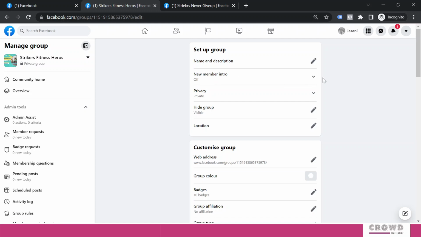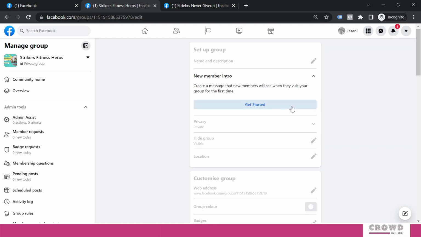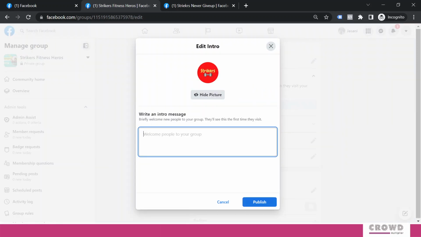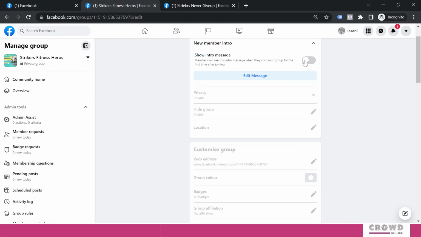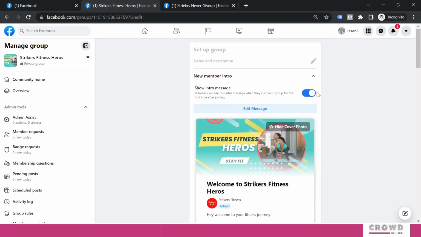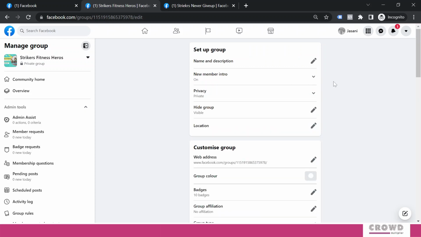So now look at this new member intro. We'll click this drop down, that is by default it is off. If we want to create a message that new members will see when they visit your group for the first time, we'll click this get started and we'll write something over here. It is, hey, welcome to your fitness journey, and we'll publish. So the message is ready, and now show intro message. If we want to turn off at any time, we can do that. Right now we are turning it on, and we'll go to this privacy settings.